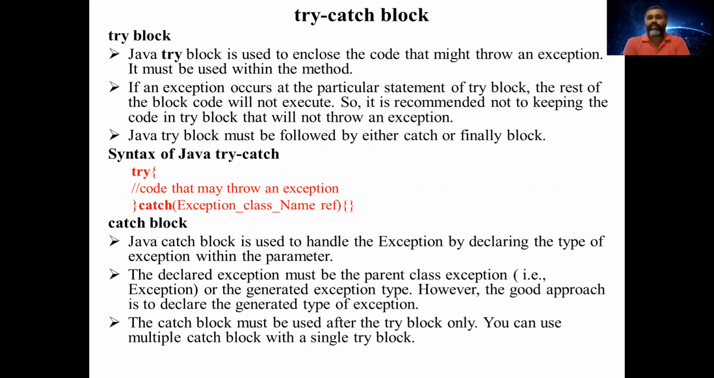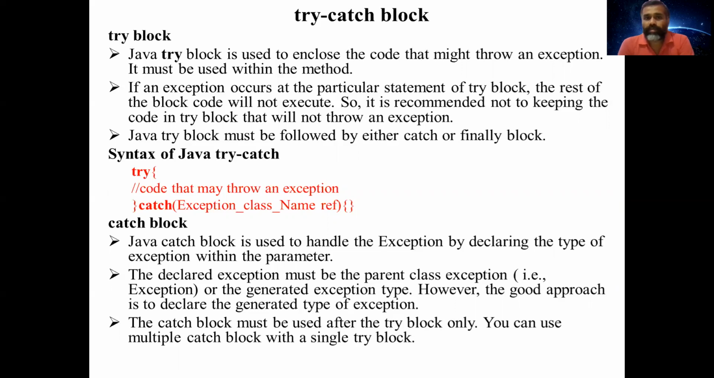So let us see how we implement a catch block. First, let us see a try block. A Java try block is used to enclose code that might throw an exception. It must be used within a method. So the code we expect to cause an exception will be placed inside the try block.